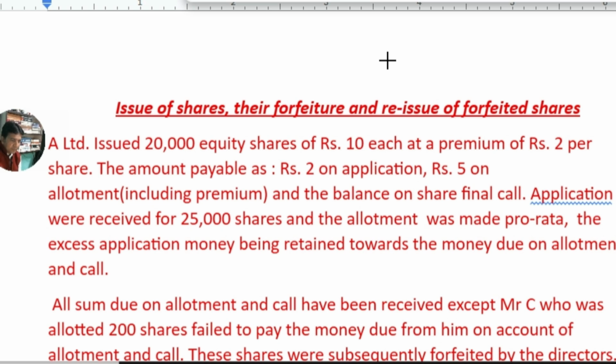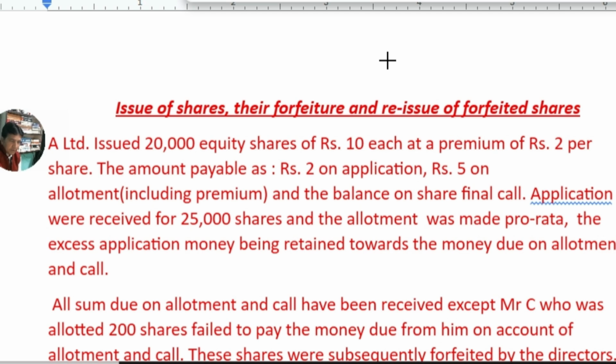I'm going to discuss the topic issue of shares, and what happens when shareholders default in the payment of their allotment money, first call, second call or final call money, when the company makes a call and the shareholders fail to pay.